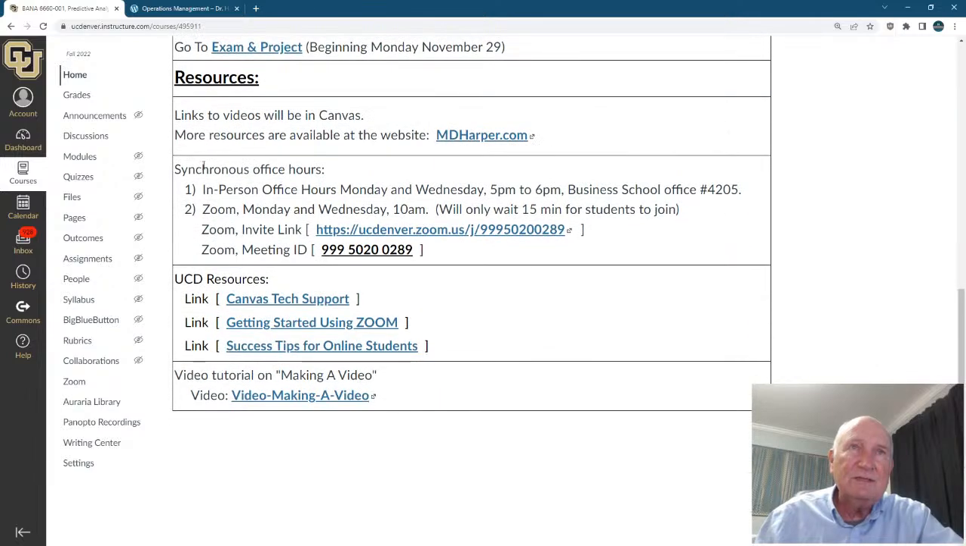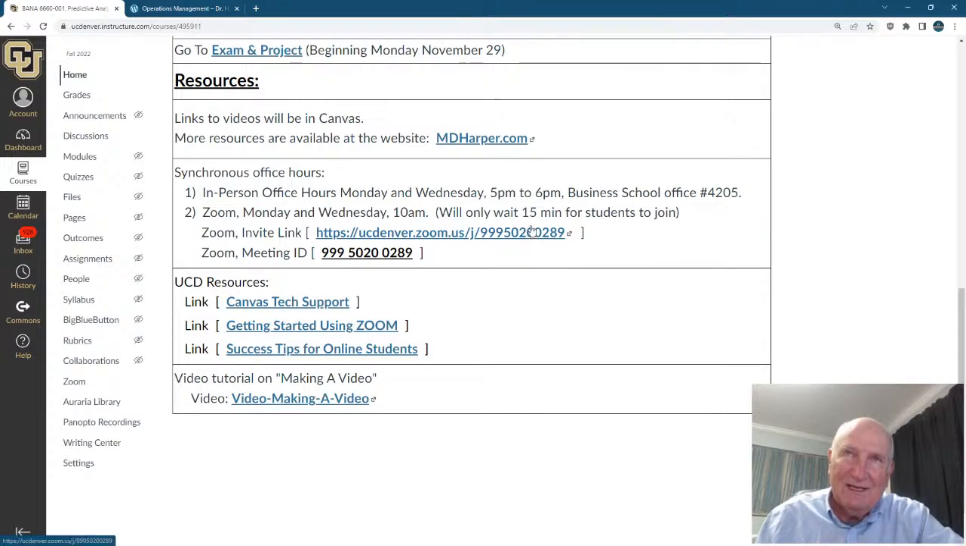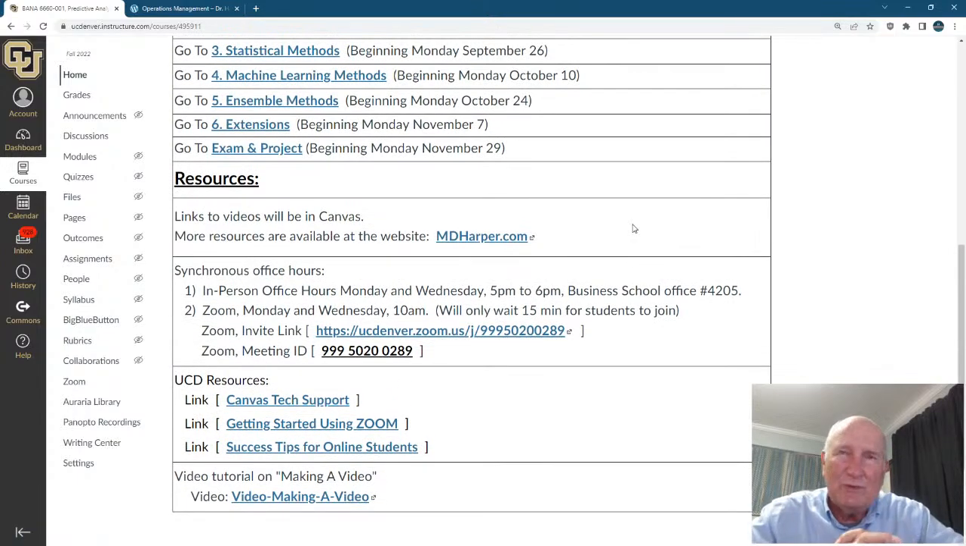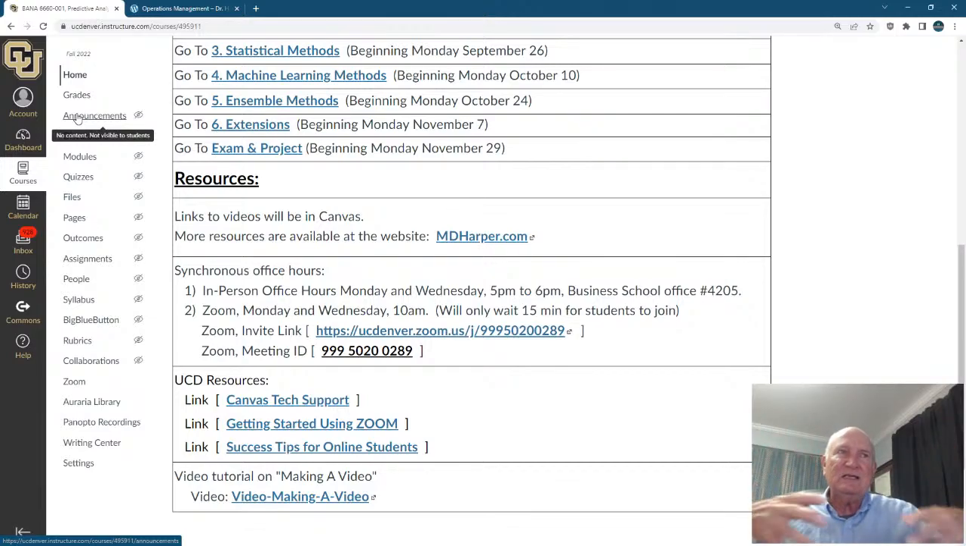And then here are the synchronous office hours. Now, the office hours will be posted in Canvas. I don't post them in my syllabus. I post them in Canvas because they're subject to change. And I'll be out of town some of the weeks, and so we will not have office hours that week because I'll be out of town, but I'll post them here. So make sure you notice the announcements. I'll make announcements as we go through on changes to the schedule.